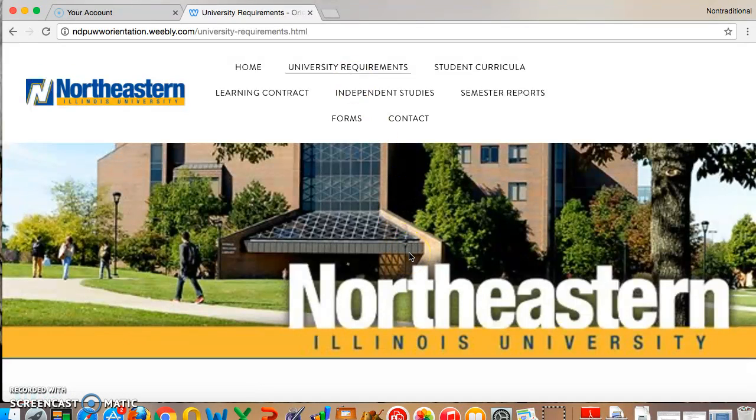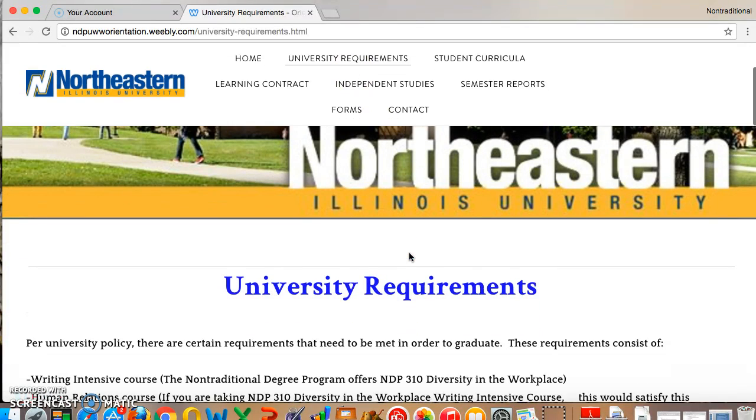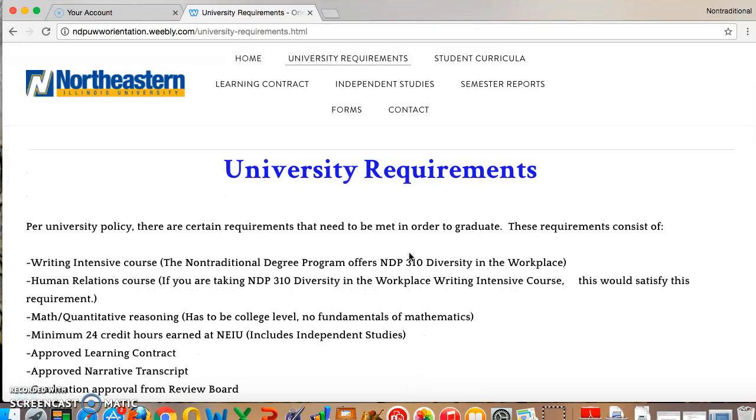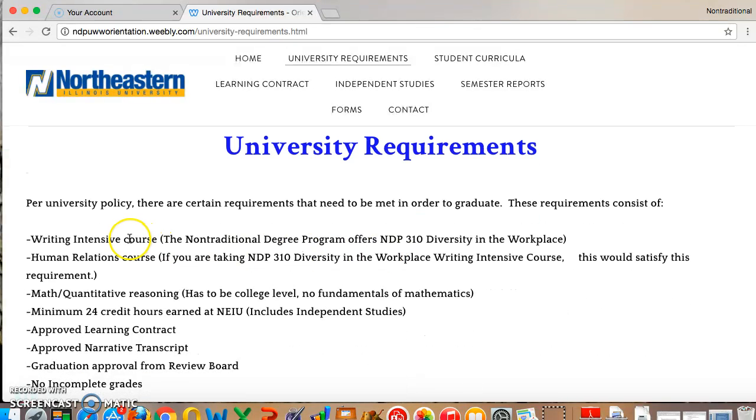The university requirements here at Northeastern are for every student that attends here. So you will have to take a writing intensive course, which we offer, called NDP 310, Diversity in the Workplace. A human relations course, which if you take NDP 310 Diversity in the Workplace also counts as the requirement for human relations. A math quantitative reasoning course, which has to be college level and no fundamentals of mathematics. A minimum of 24 credit hours here at Northeastern.